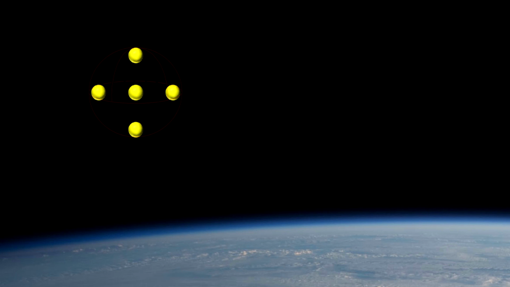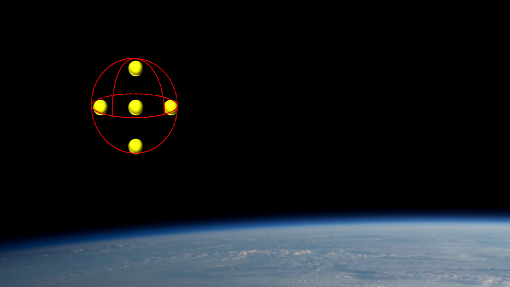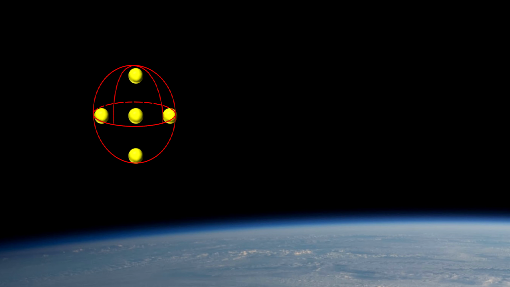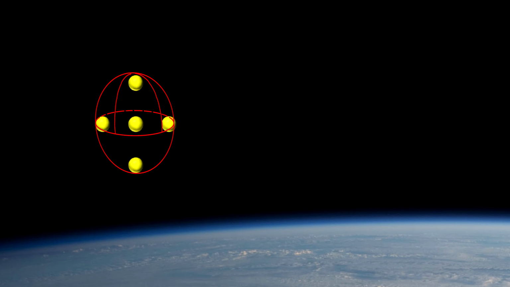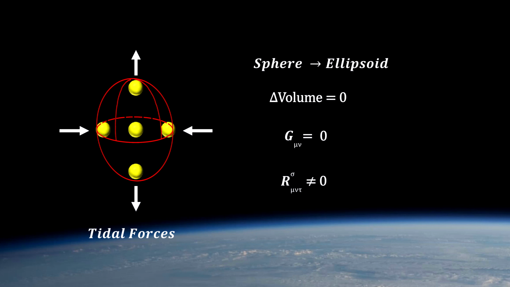Our little geodesic experiment helps illustrate this important fact. Here we see the change in the volume as the particles diverge and converge along various geodesics. This changes the shape of the volume from a sphere to an ellipsoid, but the total volume remained unchanged. The Einstein tensor is 0, even as the curvature of the space is not 0. By the way, this sphere to ellipsoid phenomenon is called a tidal effect, because it is how the moon creates tides on the Earth.